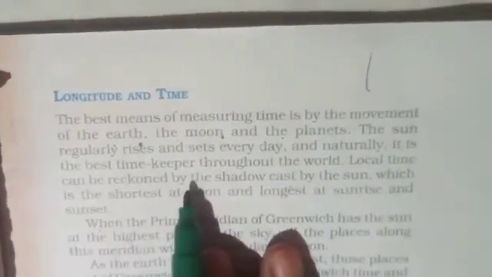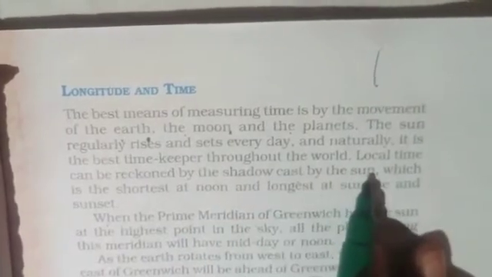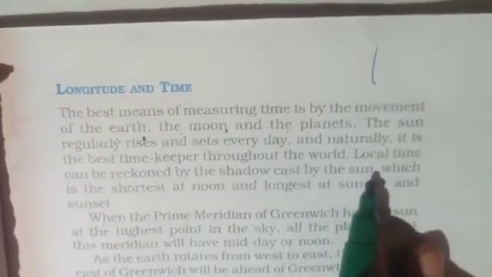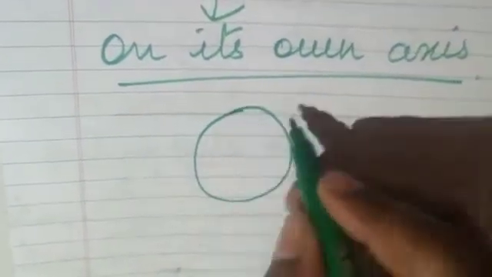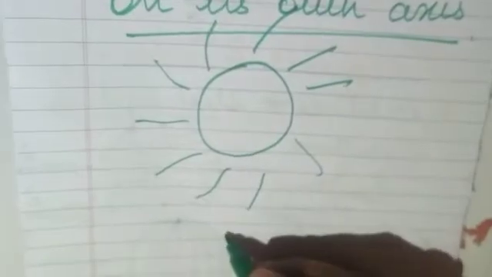Local time can be reckoned by the shadow cast by the sun. When the sun is just over our head, then our shadow is smallest.